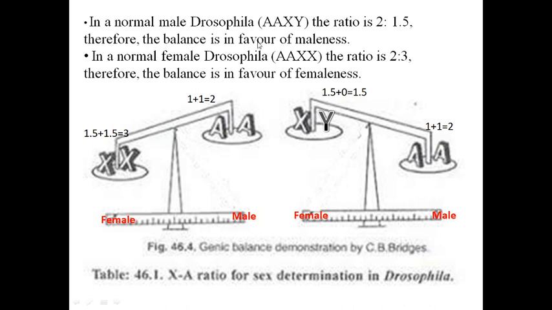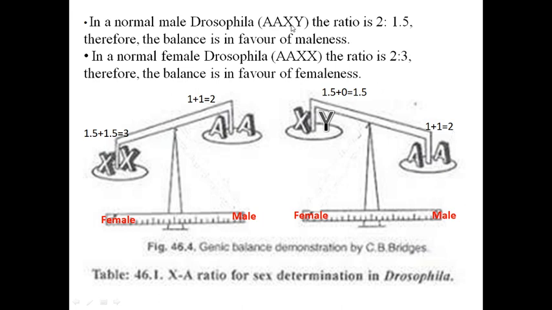In normal Drosophila male, AA, these are autosomes, and XY, this is a fertile male. Now we calculate the ratio of this. There are two autosomes. One autosome carries one factor. So 1 plus 1, it is 2. Here I have written 1 plus 1. There are two autosomes, 1 plus 1 is equal to 2.